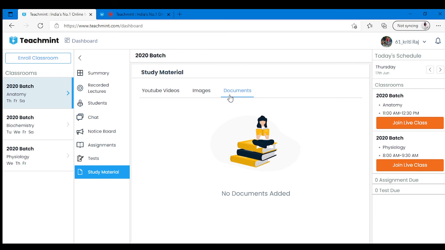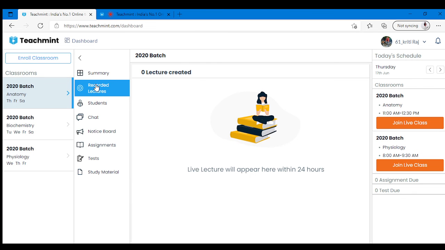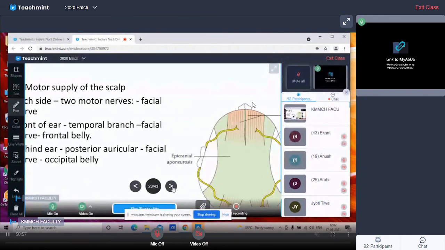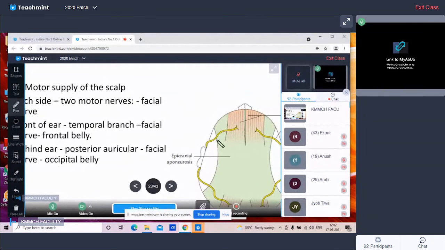So motor supply of the scalp, mostly on each side, is supplied by two motor nerves. You can see one in front and one behind. These two branches are derived from the facial nerve. In front of the ear, it is the temporal branch of the facial nerve. It supplies the frontal belly of the occipitofrontalis muscle. Then behind the ear, it is the posterior auricular branch of the facial nerve, which supplies the occipital belly of the occipitofrontalis muscle. So this is about sensory and the motor.